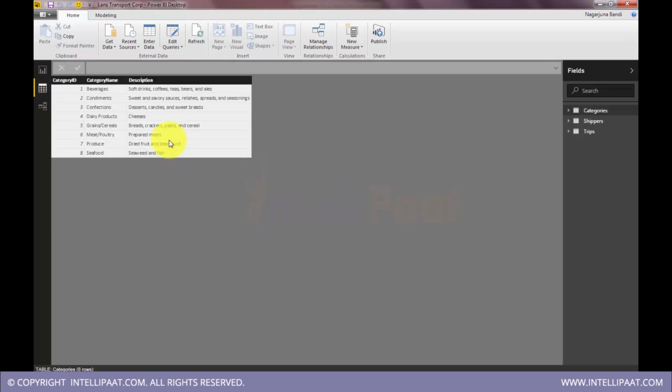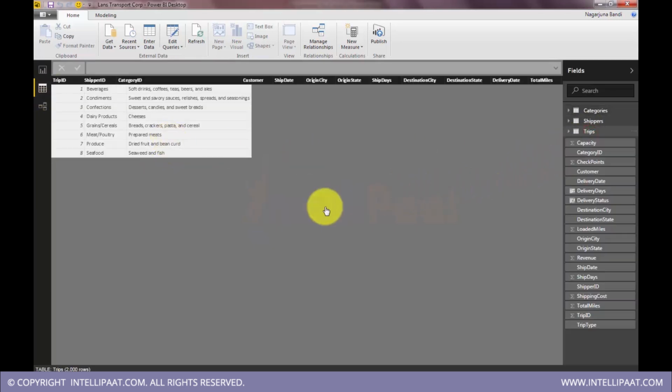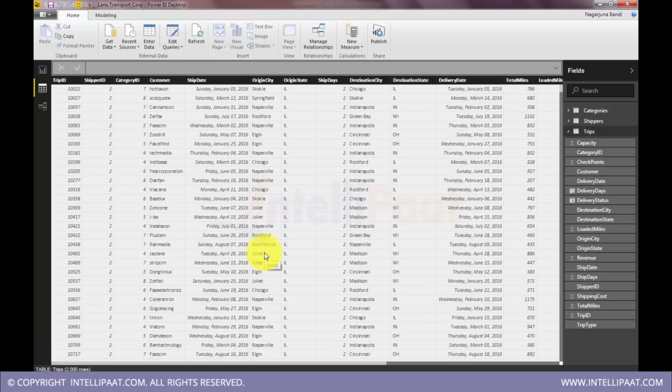So this is the data I have, the trips data. Now on this I will create a measure. The difference is, in our previous assignments we used DAX for creating new columns. Those calculations happen at row level.